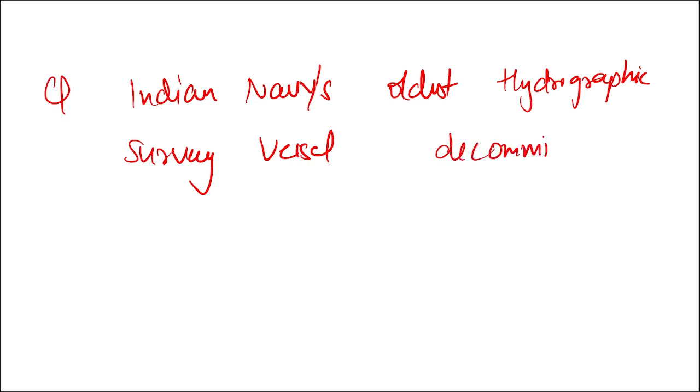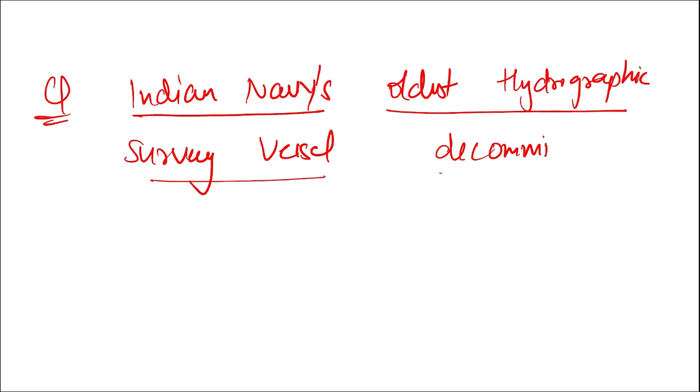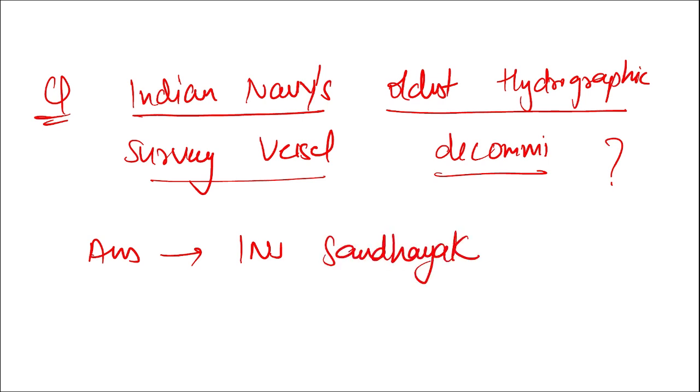I repeat, what is the name of the Indian Navy's oldest hydrographic survey vessel that was decommissioned recently? What is the name of this INS, Indian naval ship? What is the name of it? It is INS Sandhayak.